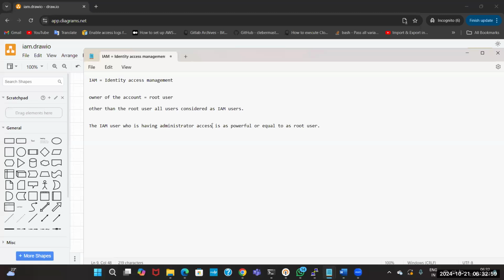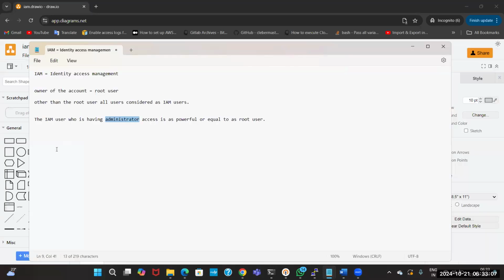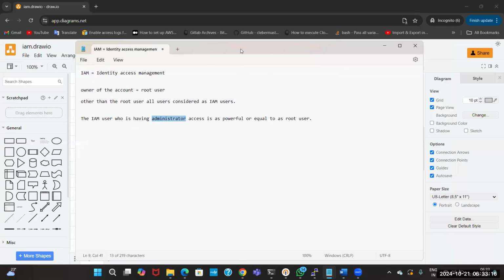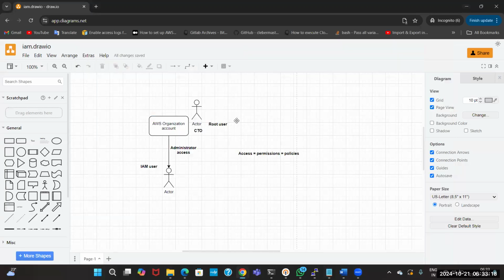What kind of permissions will not be in the administrator access? In the sense, billing, guys. The billing, payments related to money, any address-related things or anything, all those kinds of things will have the permissions of the root user only.